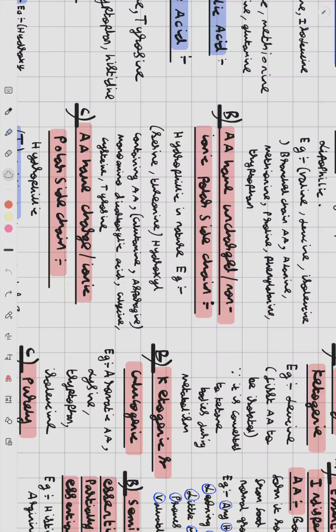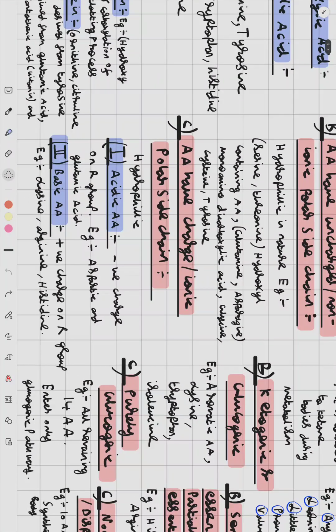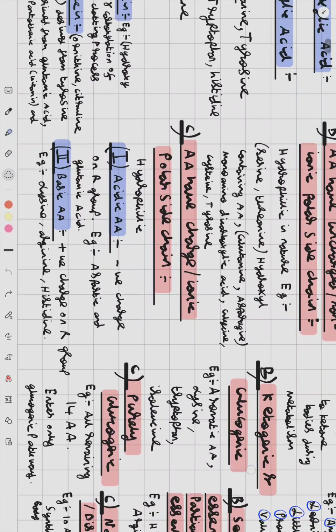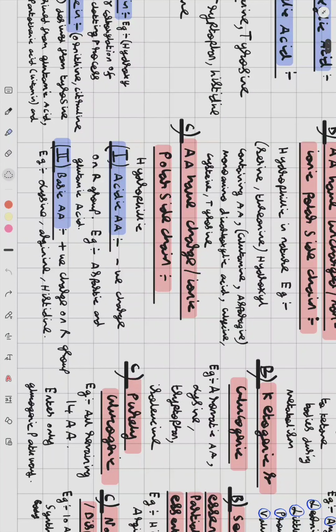Now, amino acids that have a charged or ionic polar side chain are classified into two types: acidic amino acids and basic amino acids. Generally they are hydrophilic, so they are water loving. In acidic amino acids, a negative charge is present on the R group, and the examples are aspartic acid and glutamic acid. In basic amino acids, a positive charge is present on the R group, and the examples are lysine, arginine, and histidine.